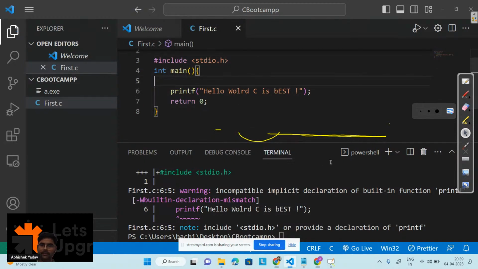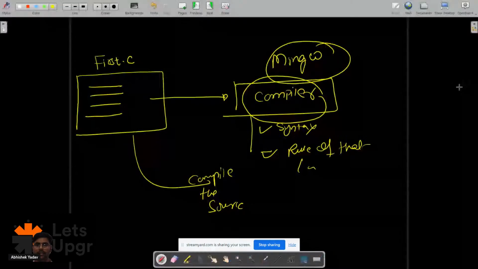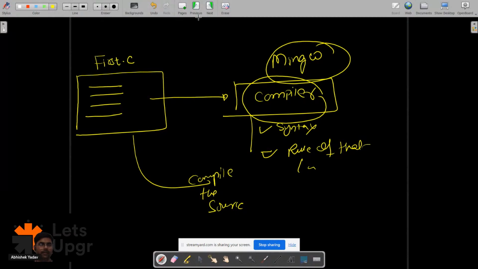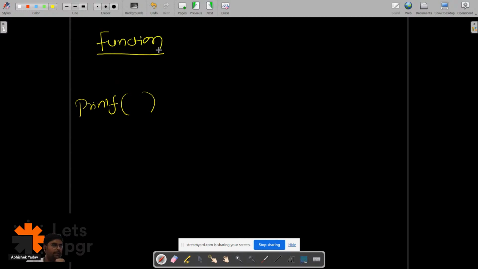So basically, preprocessor directive, okay, great. Standard input output header file library, okay, great. So basically what happens, guys, we are using a printf function. Okay, what is the printf function? Anyone, what is a function? In simple language, what is a function?